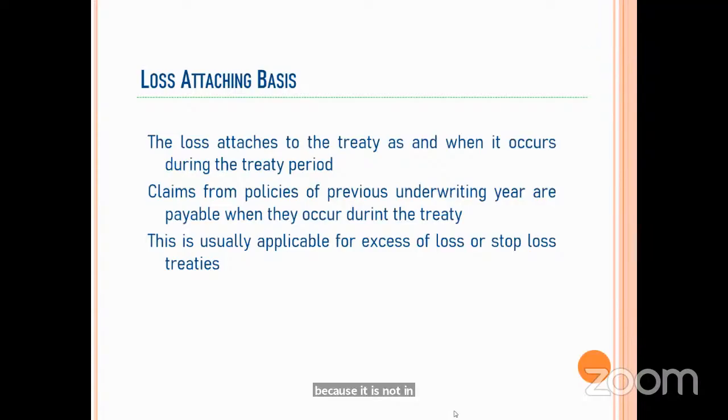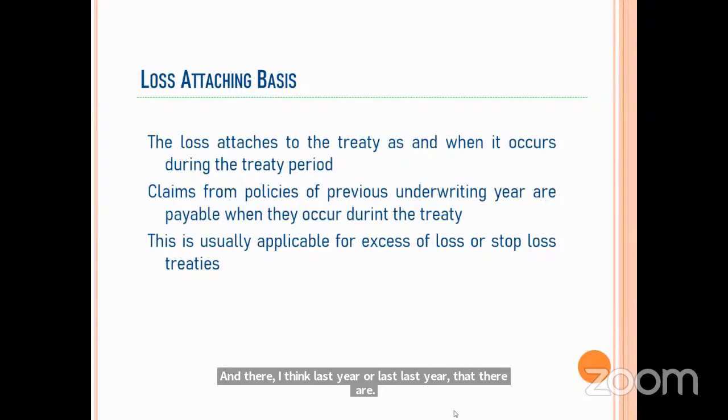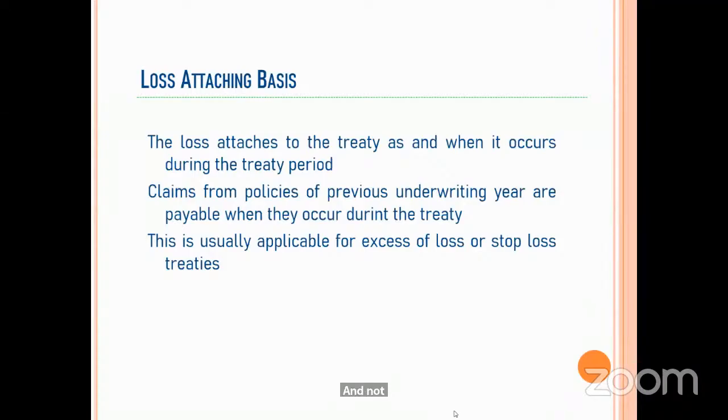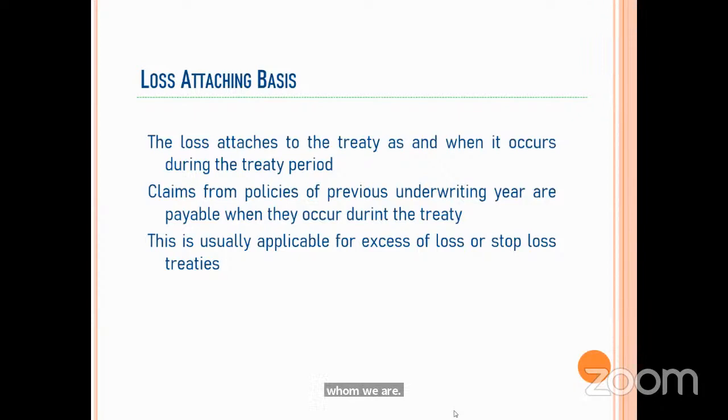Okay. And I think last year or the year before, there was a question on debit credit, something like that. So that's why I clarified this. Is it clear? You understood from whom we are taking, to whom we are giving? No, sir, I'm not getting. Risk attaching, loss attaching is clear? Yes, that is clear.